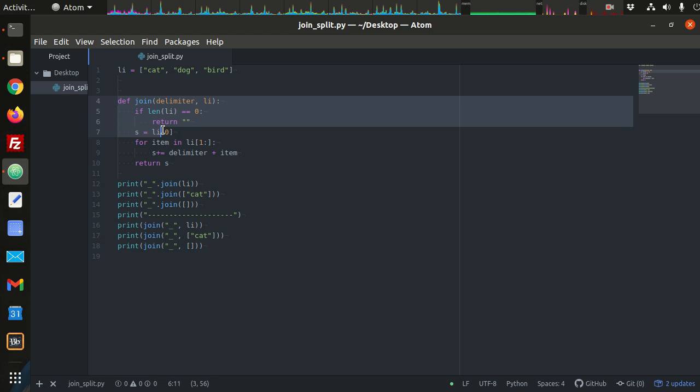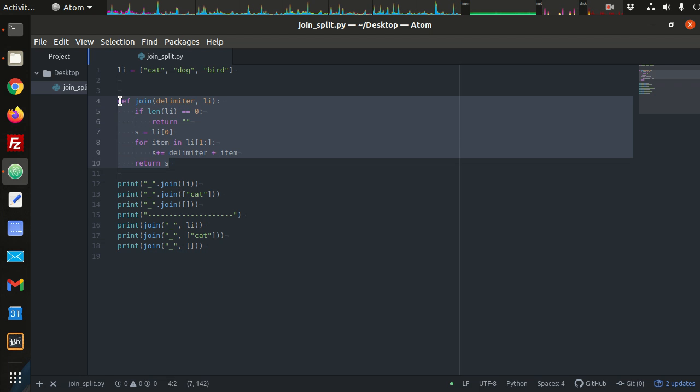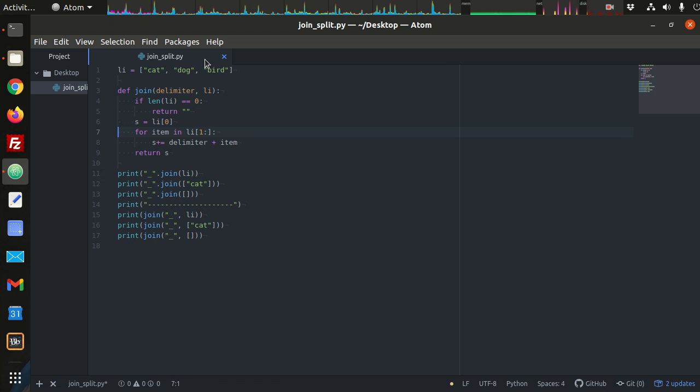So this function's easy enough to build, but join is built in to Python because it's something common that you might use. So you don't have to write this function every single time you need to use it. Okay, you could do it manually, and we're showing that right here with join, right? But if you don't want to do it manually, which you shouldn't need to if it's already part of the language, you can use the built-in method that's attached to the string object.